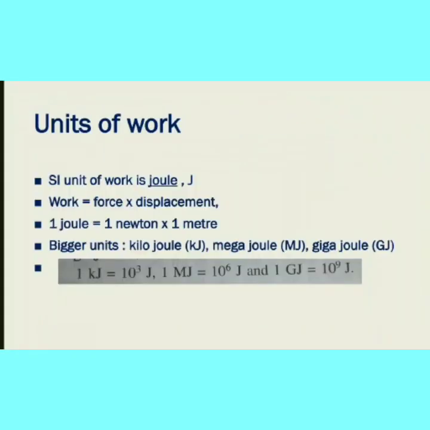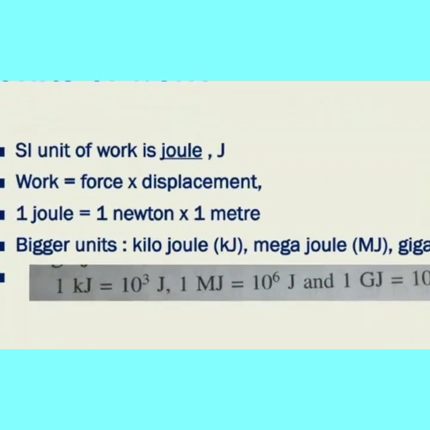Next, units of work. How will the units of work vary for the CGS system? What are the units of work? We are going to see here. The SI unit of work is joule. We studied this last year in 8th standard itself. Work is equal to force into displacement. Last year we found the derived units, and in this the work unit will also come. Force is Newton, displacement is meter, so Newton meter we call a joule. Next, bigger units: kilojoule, megajoule, gigajoule. Kilo means 3, mega means 6, giga means 9. So kilojoule is 10 power 3, megajoule is 10 power 6, gigajoule is 10 power 9.